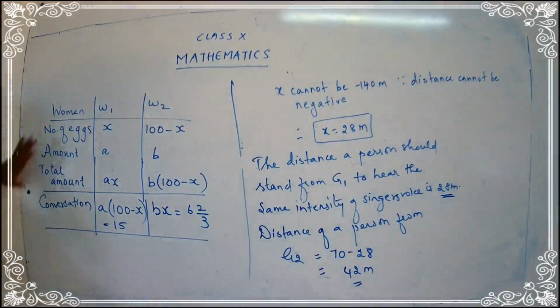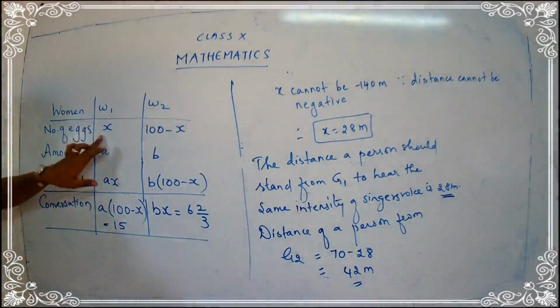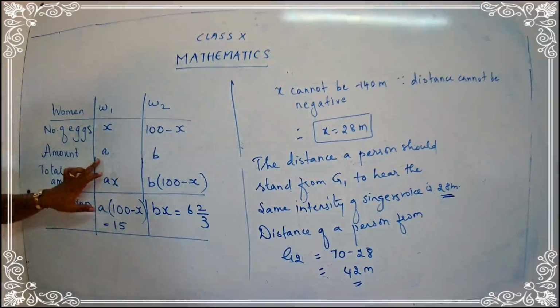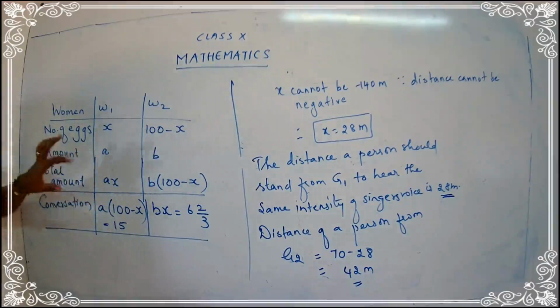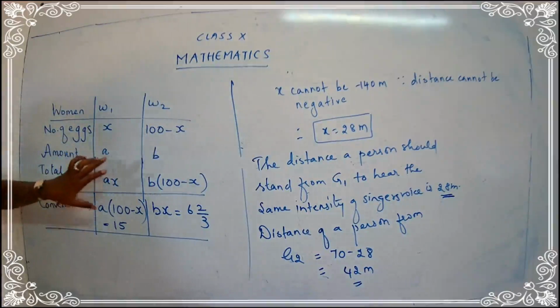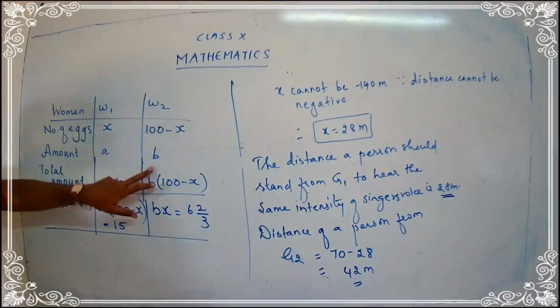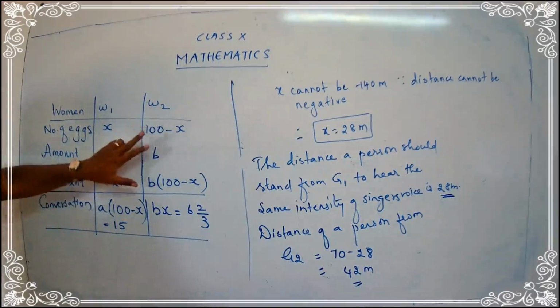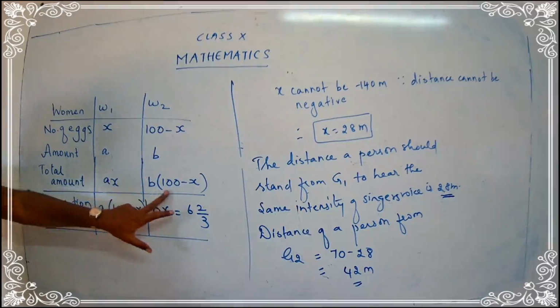Clear? I hope you are clear with the table. So we are going to follow this table and complete the sum. Number of x, x. Number of x with woman 2, 100 minus x. What is the amount the first woman is going to have? A. And what is the amount the second woman is going to have? B. Total amount? Number of x into amount, Ax. Number of x into amount, B into 100 minus x.